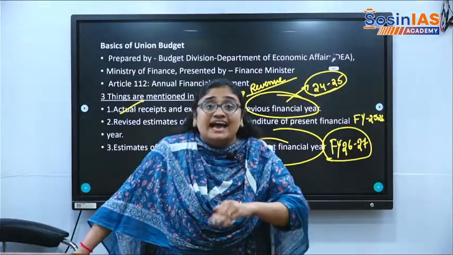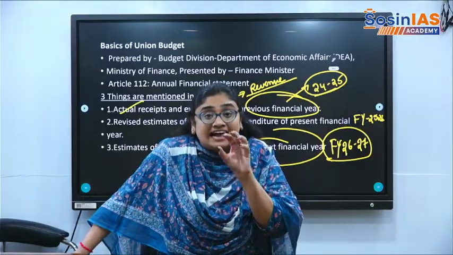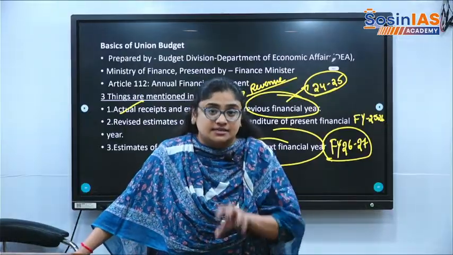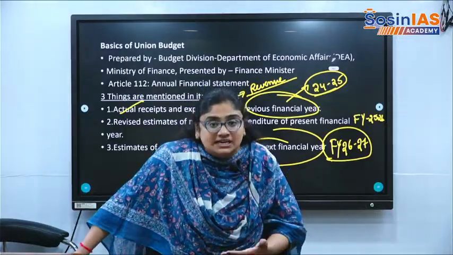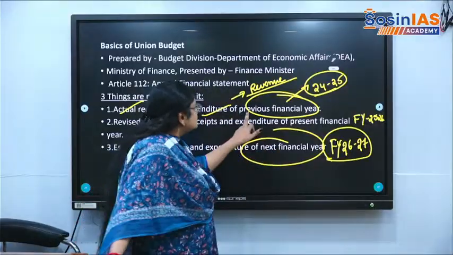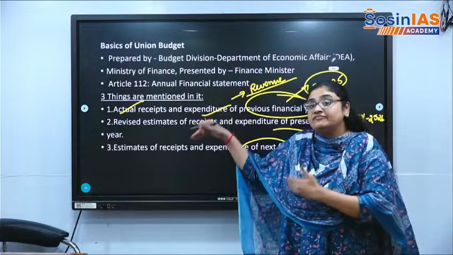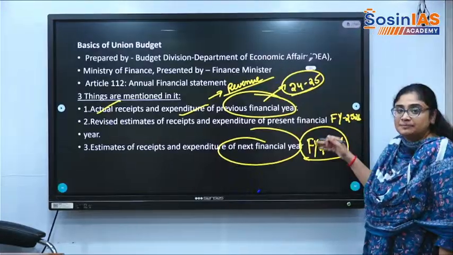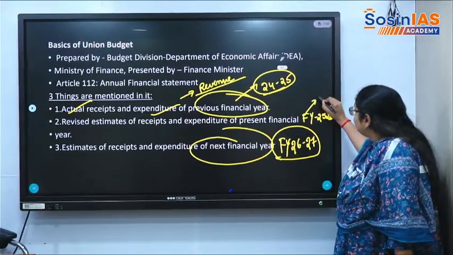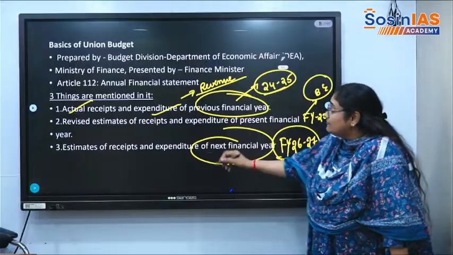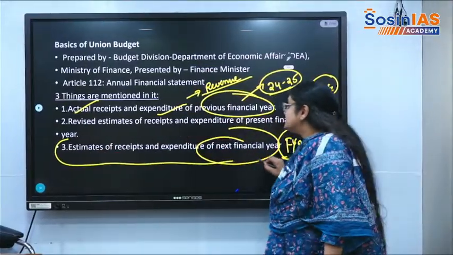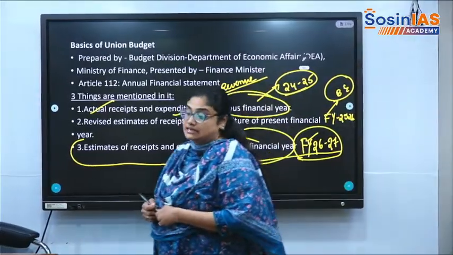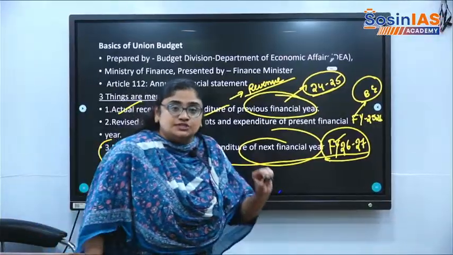After 1 year, we will actually get to know what is the actual situation of a particular finance year. That is when we call actuals. So right now in the present year, we will get the actuals of 24 to 25. That is previous financial year 24 to 25. Then revised estimates of present financial year, because in 25 to 26 we put budget estimates. Now again we are doing the budget estimates of receipts and expenditure of the coming financial year, that is financial year 26 and 27. So these are certain basics, certain nuances you need to know.